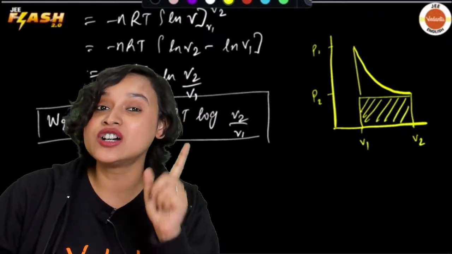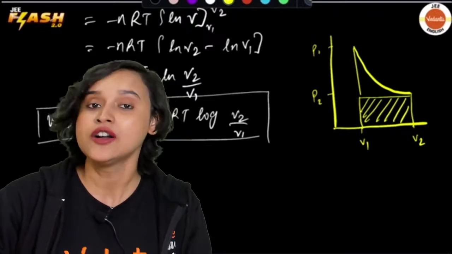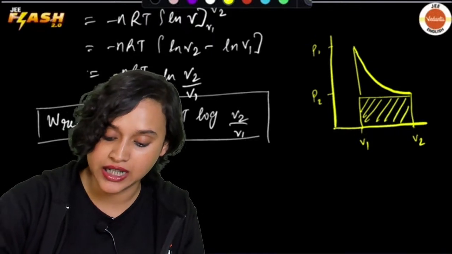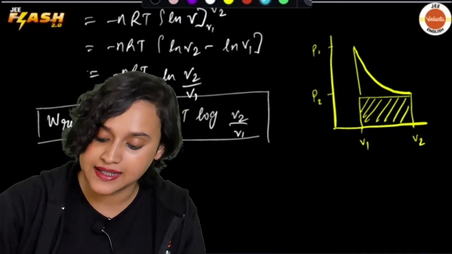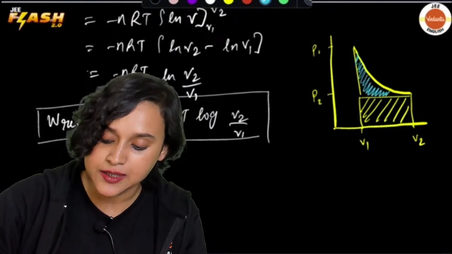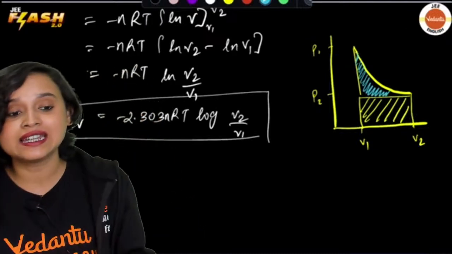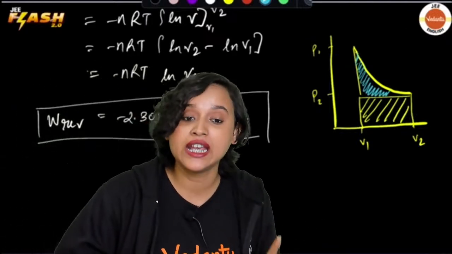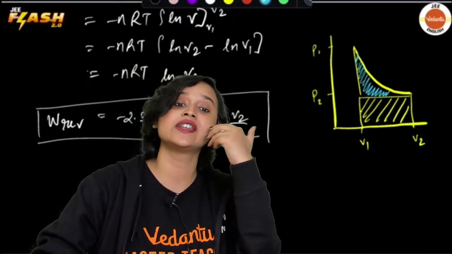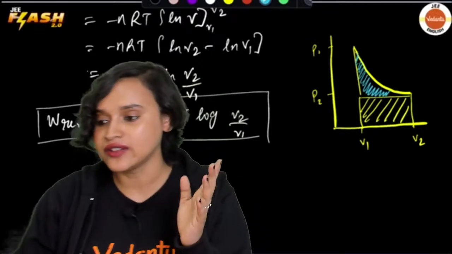But if I do a reversible process slowly and steadily, from P1 to P2, you have to come step by step. At that point of time, your area under the curve will be this blue shaded part as well as the yellow shaded part, and that is why I said that your area under the curve, which represents the work done, will be more in case of a reversible expansion. It will be less in case of an irreversible expansion.